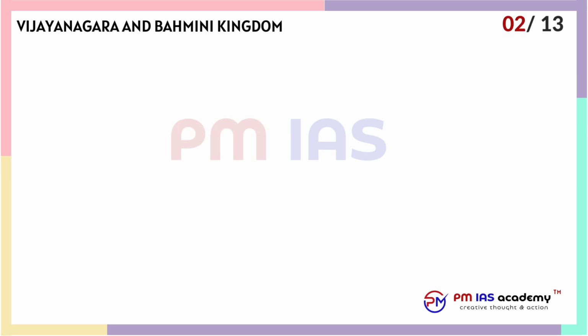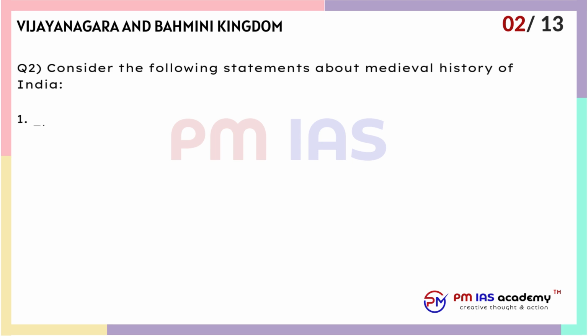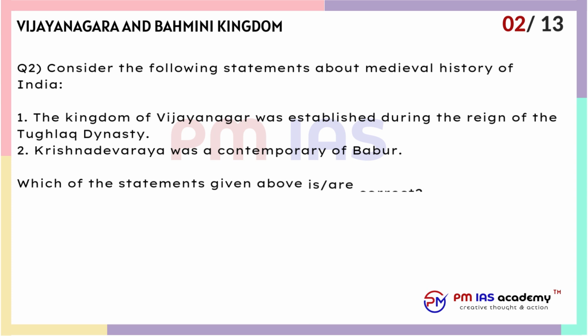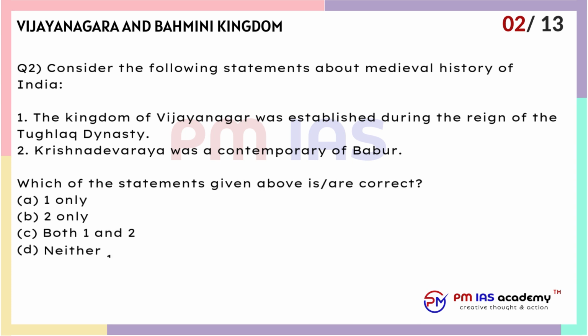Question 2. Consider the following statements about medieval history of India. 1. The kingdom of Vijayanagar was established during the reign of the Tughlaq dynasty. 2. Krishnadevaraya was a contemporary of Babur. Which of the statements given above is correct? A. 1 only. B. 2 only. C. Both 1 and 2. D. Neither 1 nor 2.